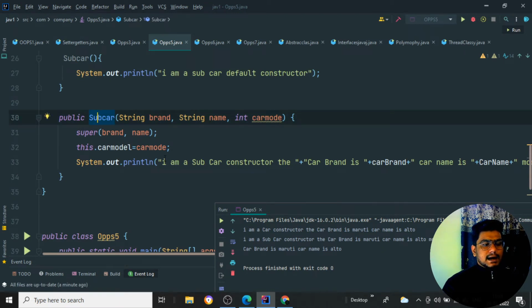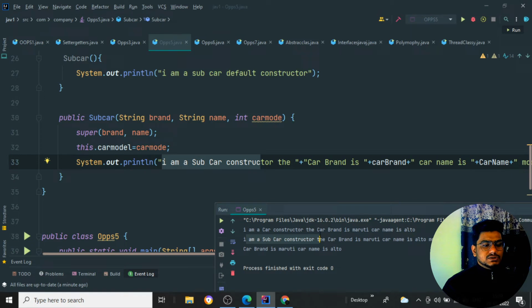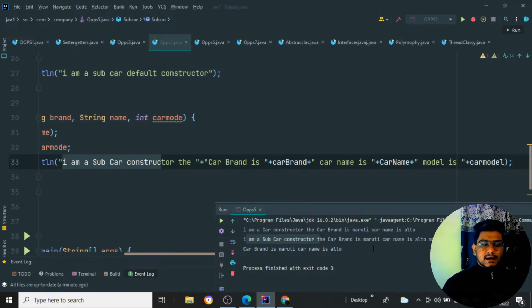It is telling, I am the subcar constructor. You can see, I am the subcar constructor. The car brand it is going to print, and the car model name it is going to print, and the car name it is going to print.